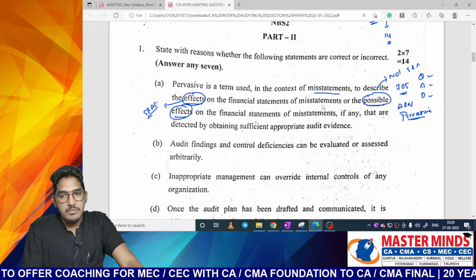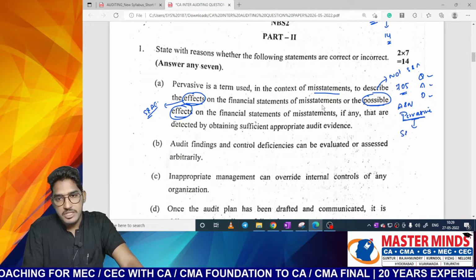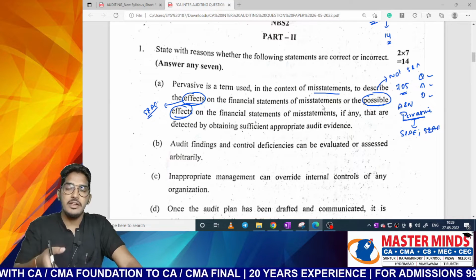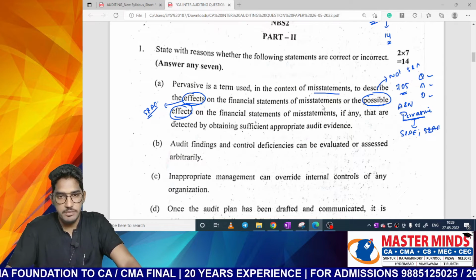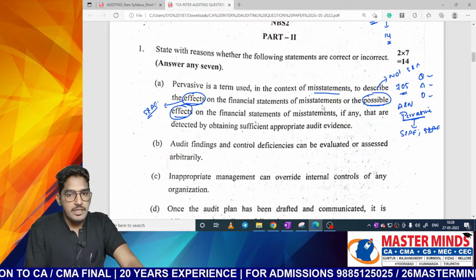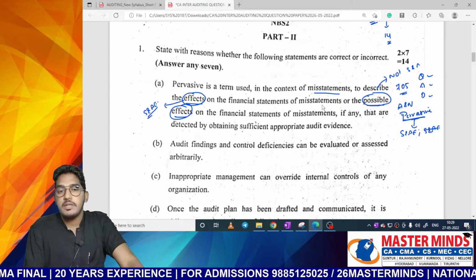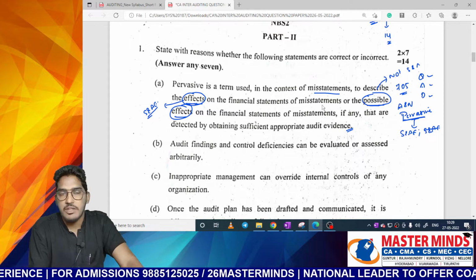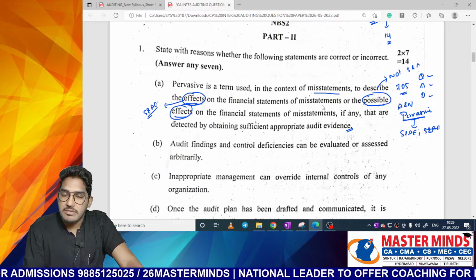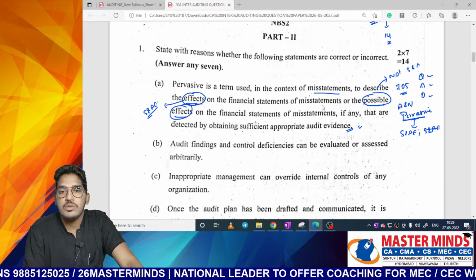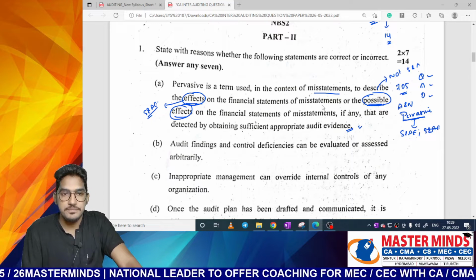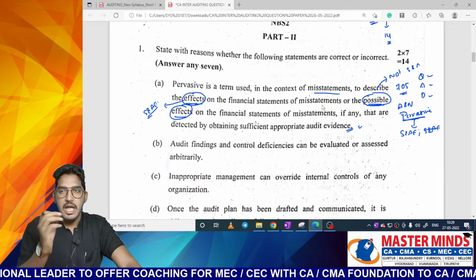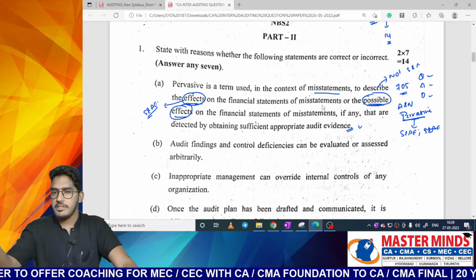So the misstatement can be concluded as pervasive either when we have sufficient and appropriate audit evidence, or even when we don't have sufficient and appropriate audit evidence, then also we can determine the possible effect could be material and also pervasive. In the next part of the question they are telling that if detected by obtaining sufficient and appropriate audit evidence, we will say effect of the misstatement. Even if you don't obtain sufficient and appropriate audit evidence, we can say the possible effect is pervasive. For example, I am not able to obtain evidence regarding so many assets in the financial statements, and if all these items go wrong, the possible effect is material and pervasive.